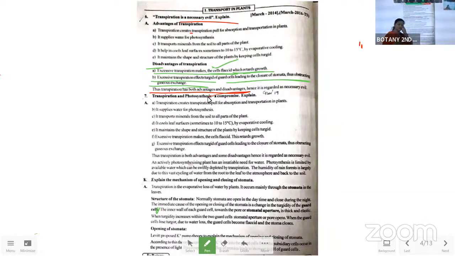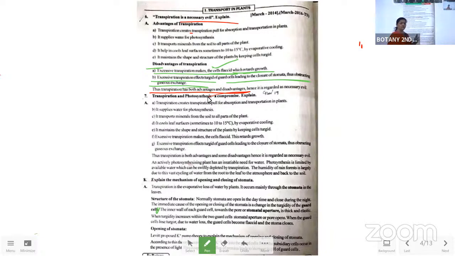So whenever this question comes, the first sentence should be the definition for the transpiration. Transpiration means loss of excess amount of water through the stomatal apparatus from the leaf lamina in the form of water vapor is called transpiration. Okay, you can write like this. Otherwise, you can say transpiration means loss of excess amount of water through the stomatal apparatus in the form of water vapor.